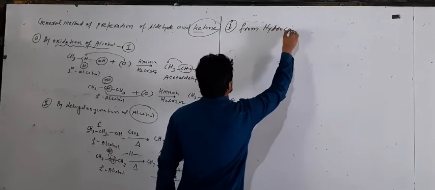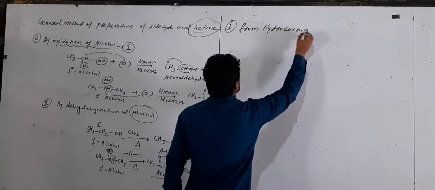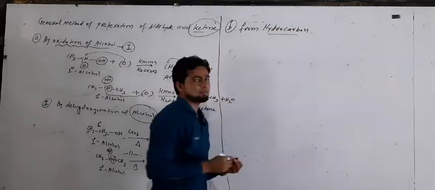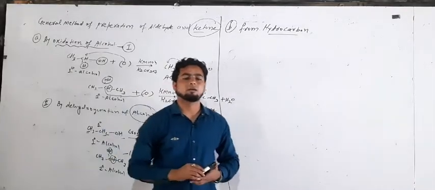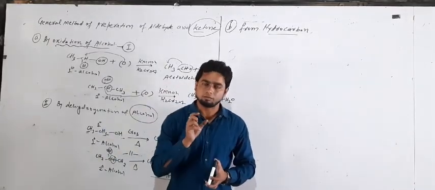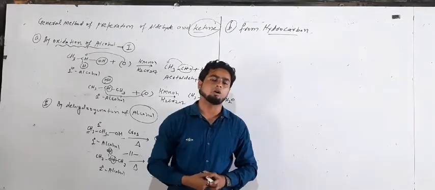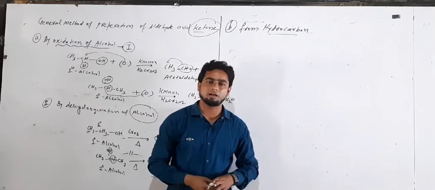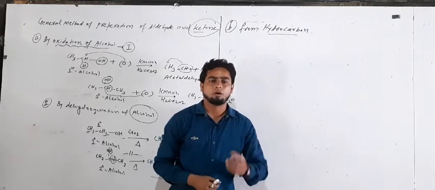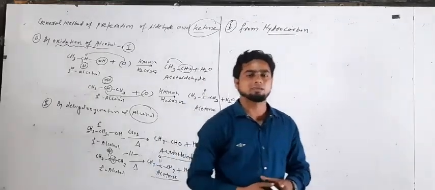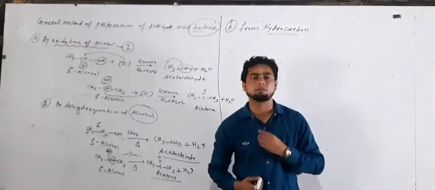You know what a hydrocarbon is? A compound which has carbon as well as hydrogen is called a hydrocarbon. All organic compounds are examples of hydrocarbon.